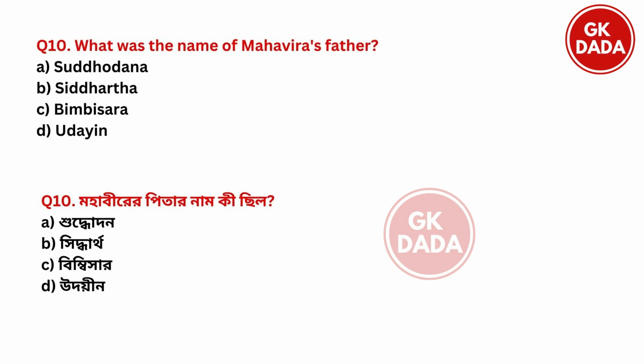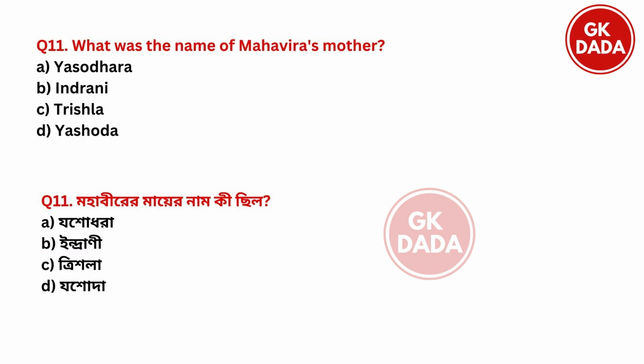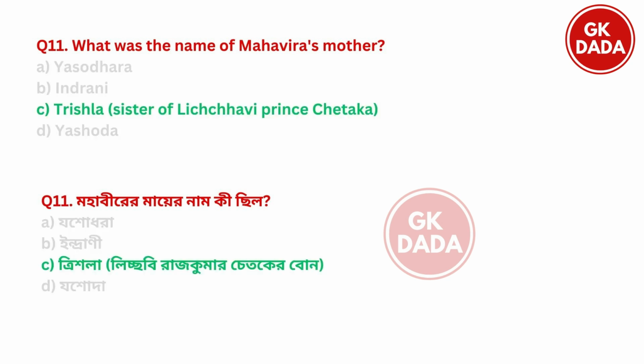Next. What was the name of Mahavir's father? So the name of Mahavir's father was option B, Siddhartha. Next. What was the name of Mahavir's mother? Option A, Yashodhara, option B, Indrani, option C, Trishala, option D, Jashoda. So the name of Mahavir's mother was option C, Trishala, and she was the sister of Lichavi prince Chetak.